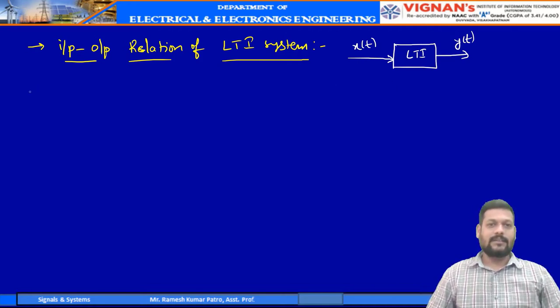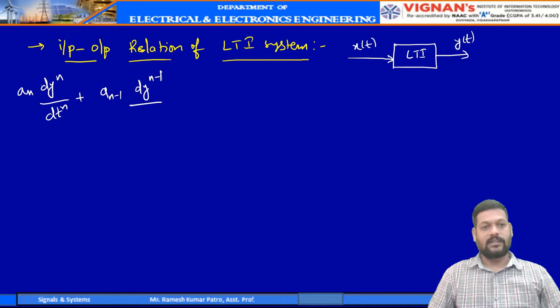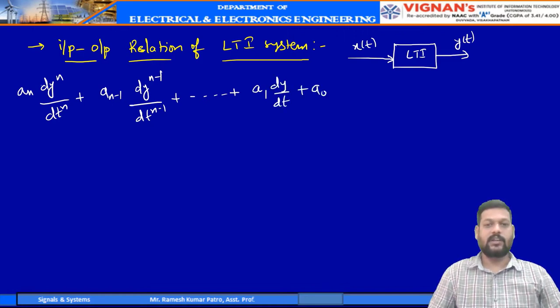In general, linear time invariant systems are represented like this: a n d n y by dt n plus a n minus 1 d n minus 1 y by dt n minus 1, the n minus 1th differentiation, plus so on up to a1 dy by dt plus a naught y.